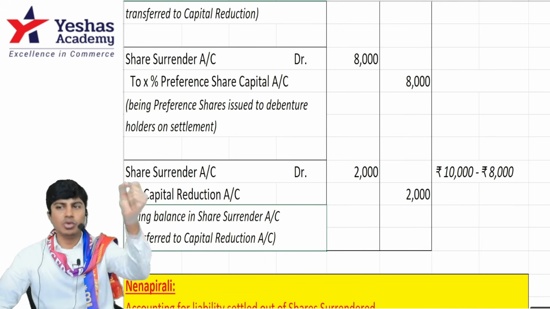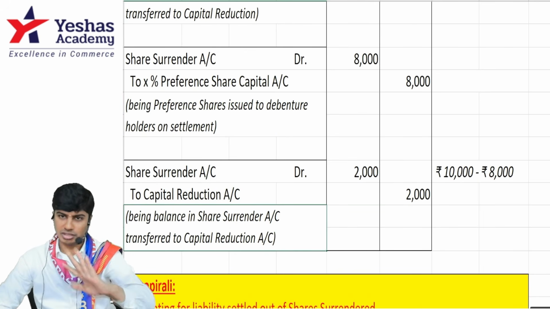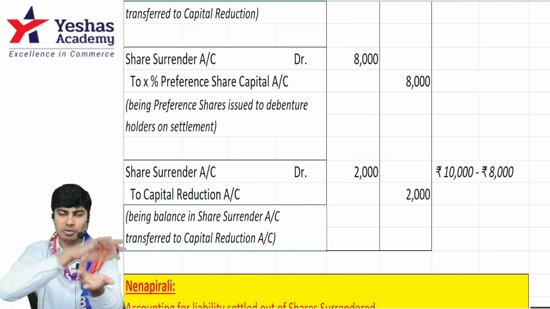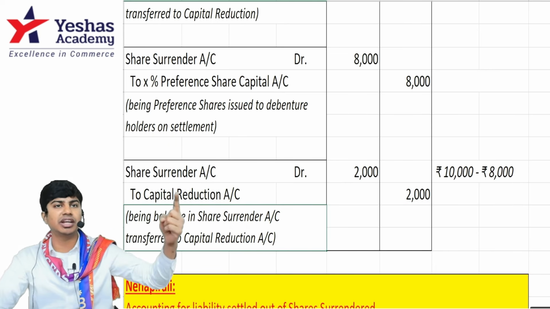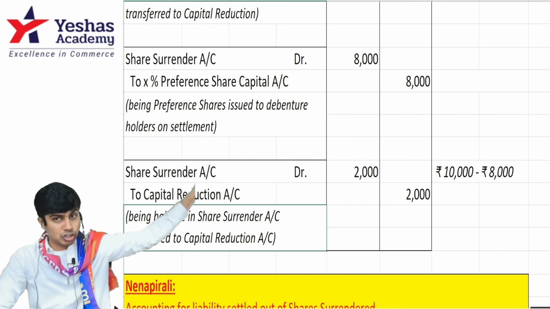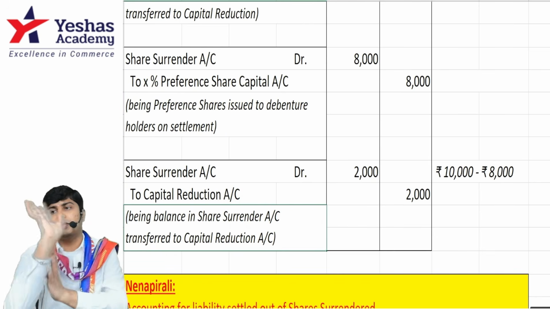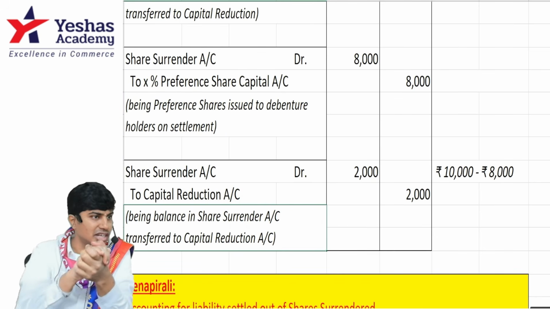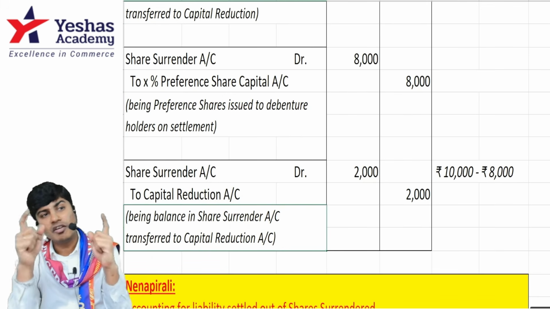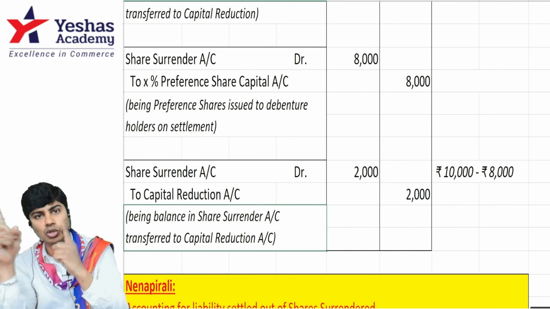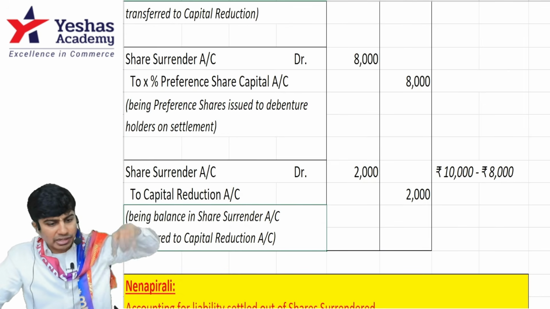In this revision, we'll do revision once again. First, share capital to share surrender. If you convert these shares equity to preference, preference to equity, no entry. Against the liability, if I'm issuing this share surrender, entry will be first liability to capital reduction. Then share surrender to share capital. Any balance in share surrender will be closed by transfer to capital reduction account. From capital reduction, it will later go to capital reserve. I hope everybody understood.